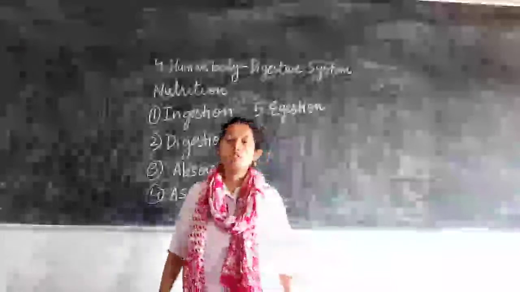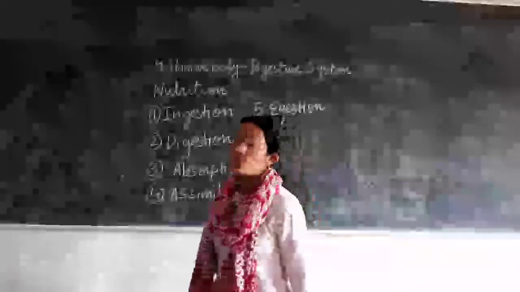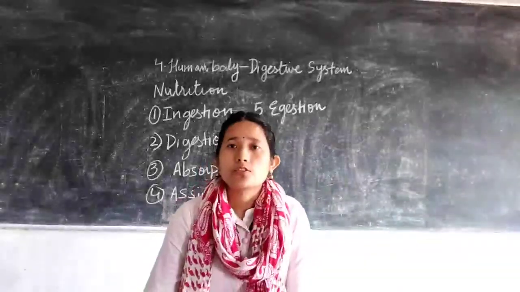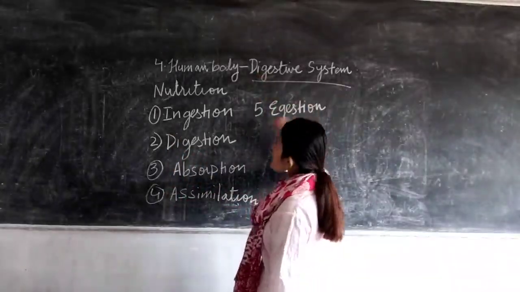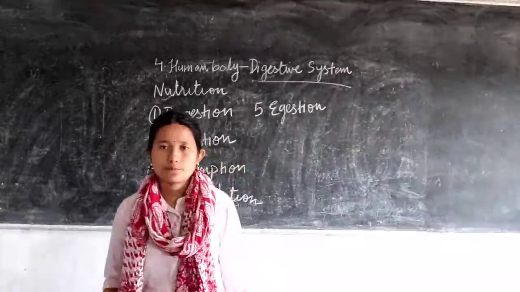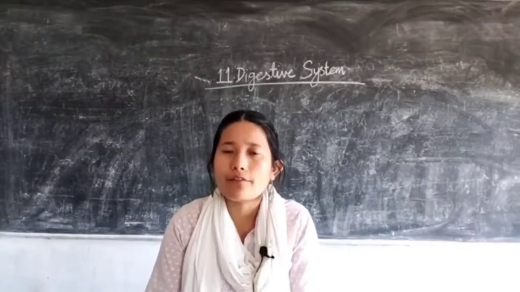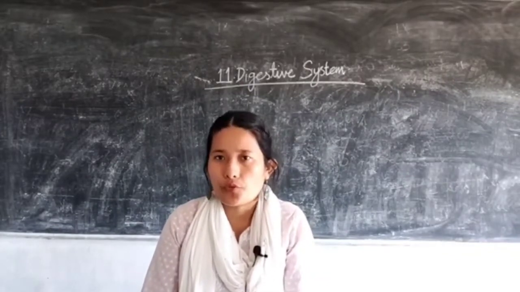Good morning, students. Today we'll take up chapter 4 from biology, that is the human body digestive system. So, first let us understand what is the digestive system. In a human body, we have different organ systems which have different roles to perform.